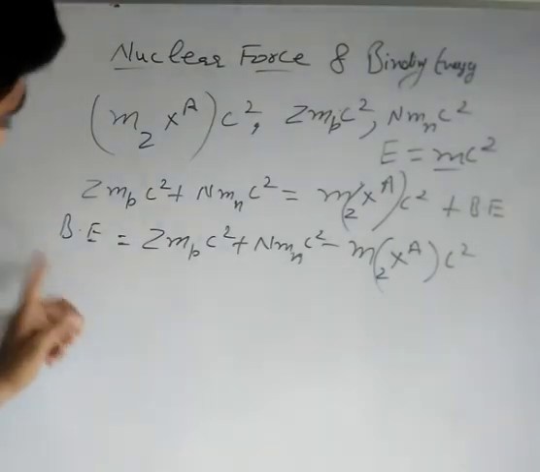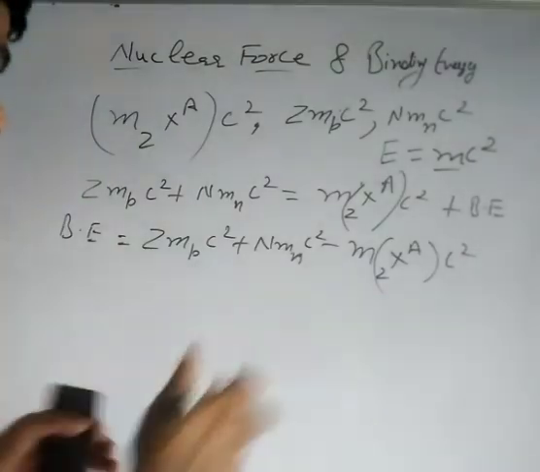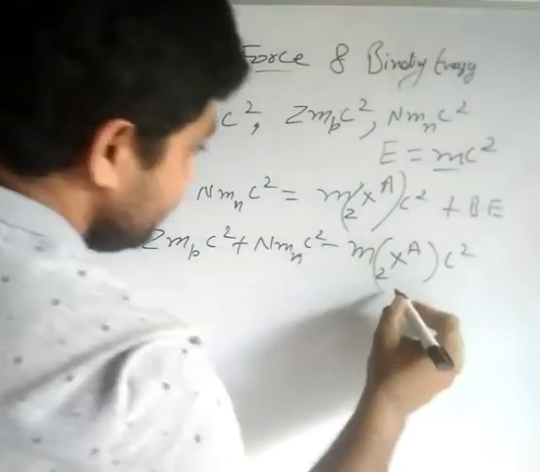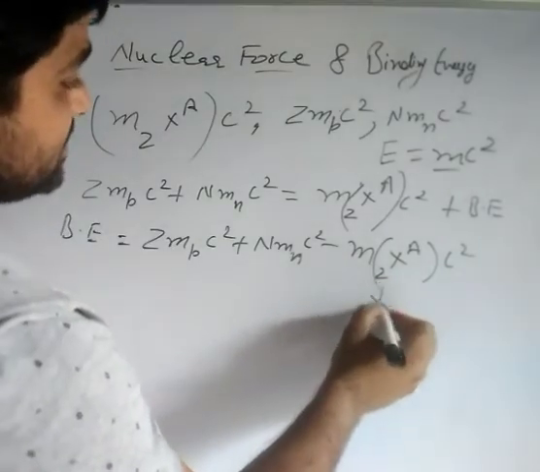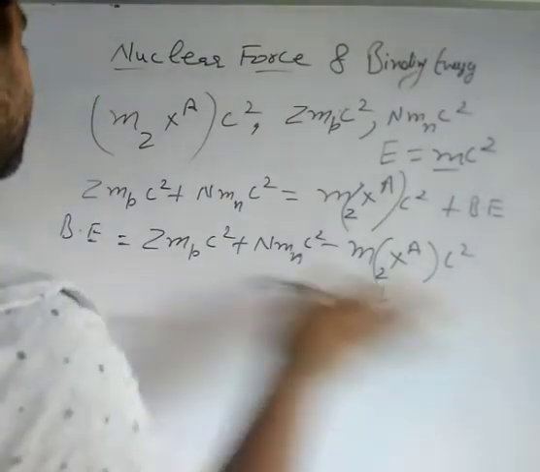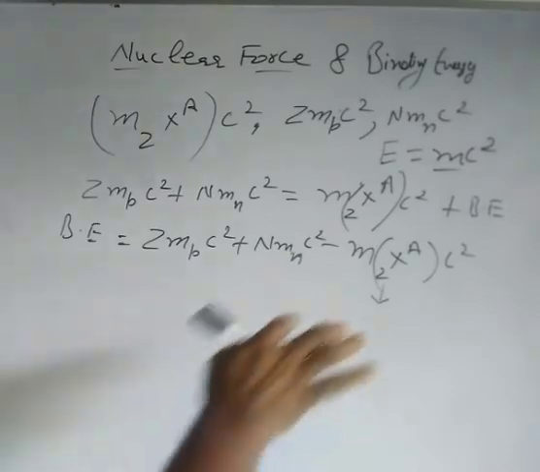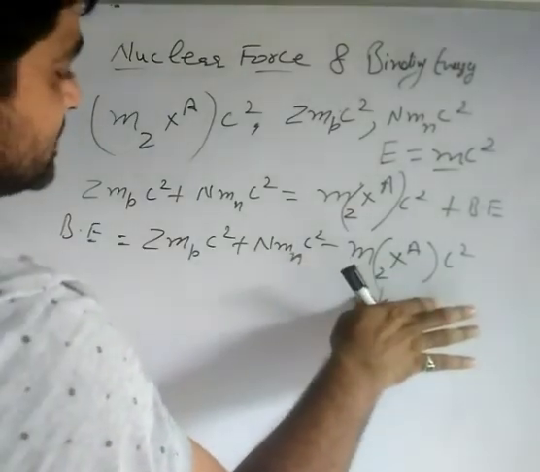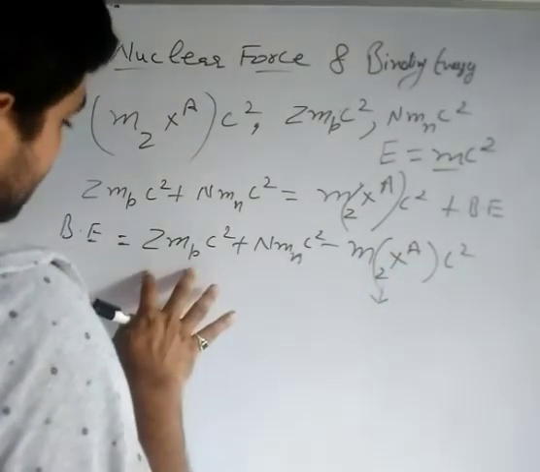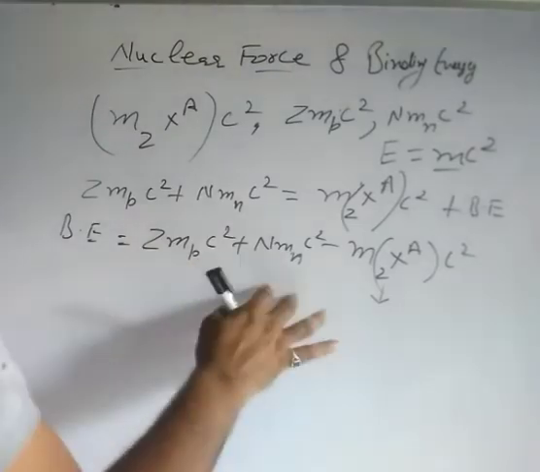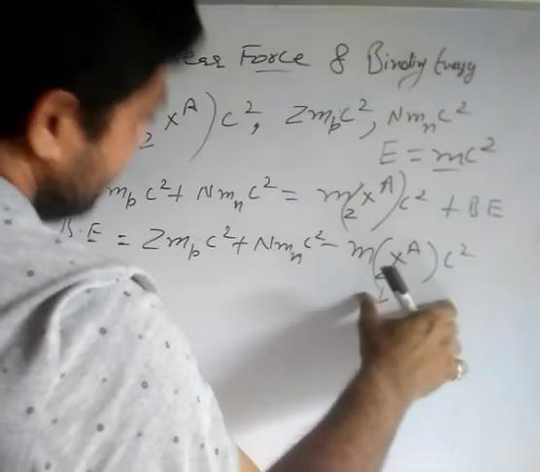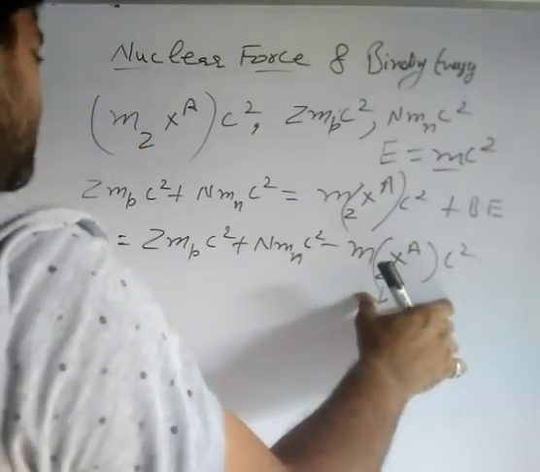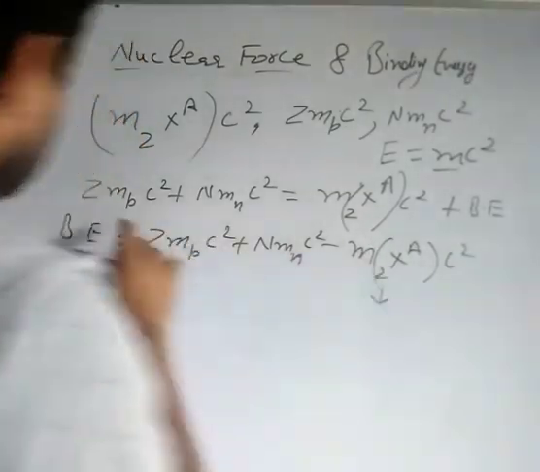Now, from this formula you can clearly see that if this nucleus lowers its rest mass energy more, then its binding energy will be large. Because you are subtracting the rest mass energy of the nucleus from the rest mass energy of the Z protons and N neutrons of the same nucleus. It means that the smaller value you subtract, the larger will be binding energy.